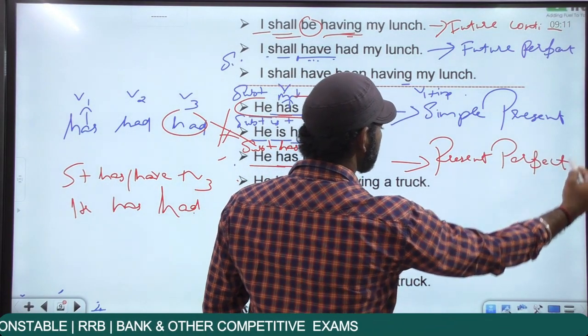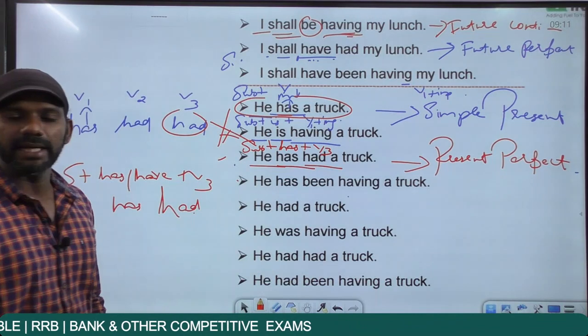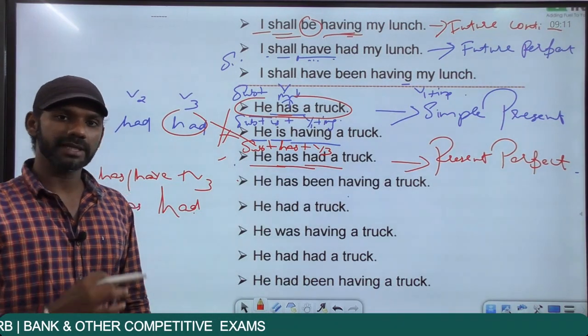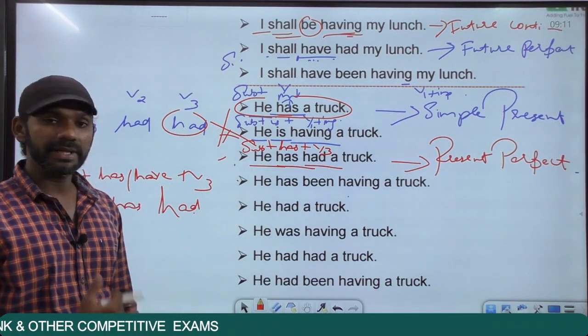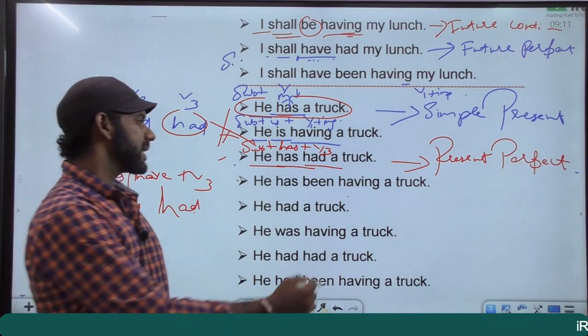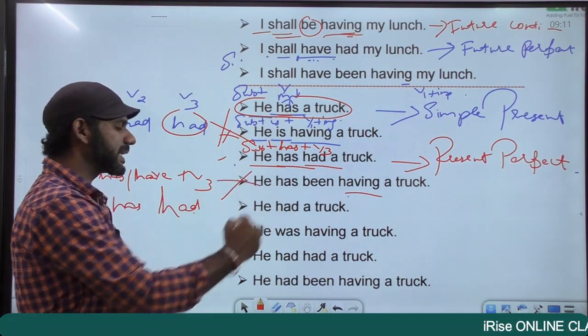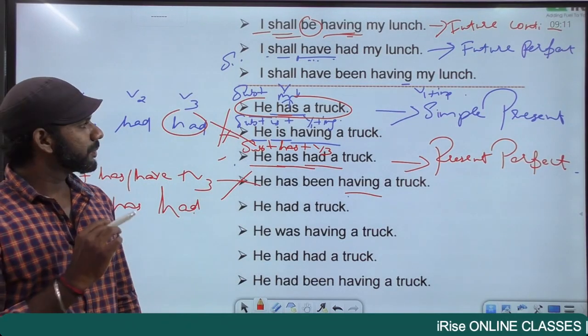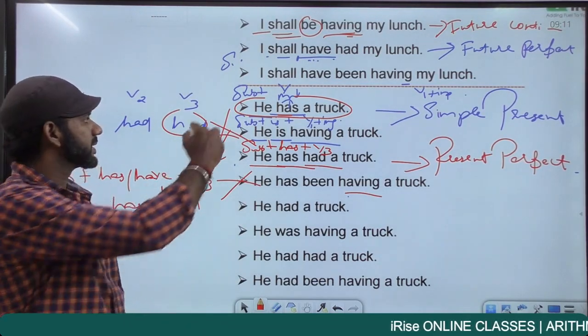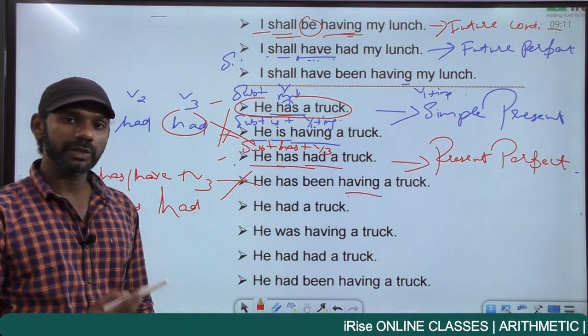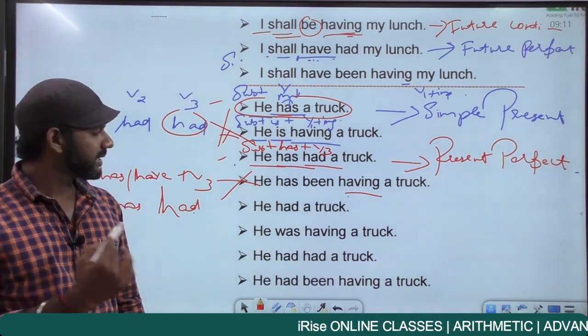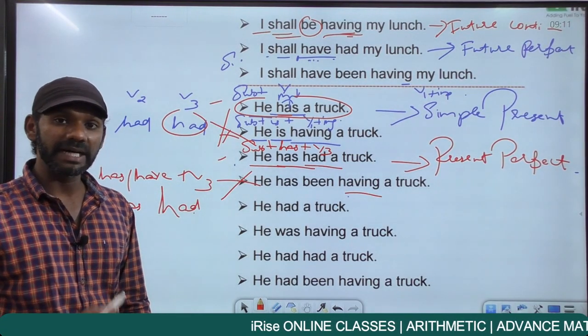Present perfect tense. Come to the next category, present perfect continuous. He has been having a truck means he has been eating a truck, which does not make sense, eliminated, grammatically wrong. So present continuous is not possible with this sentence. Present perfect continuous is also not possible with this sentence. Come to the past tense.